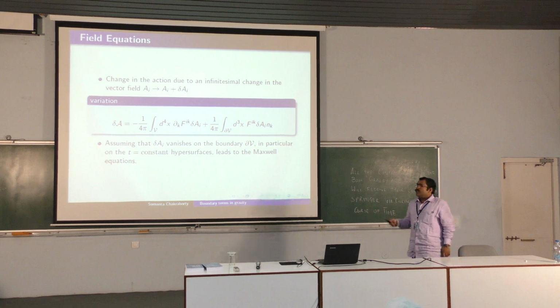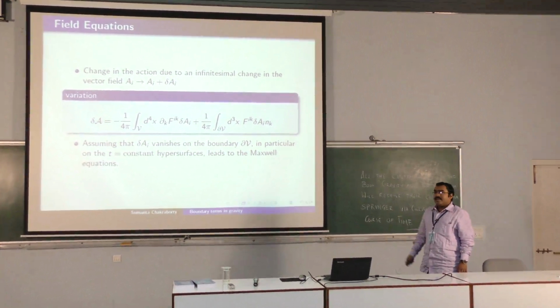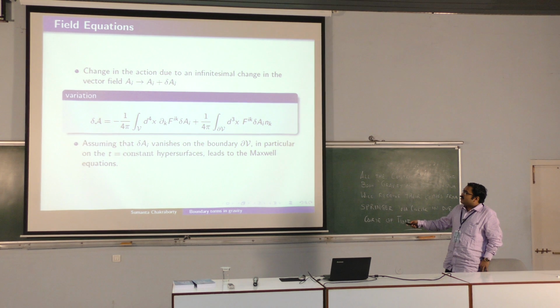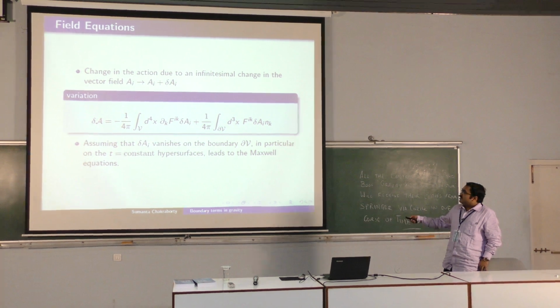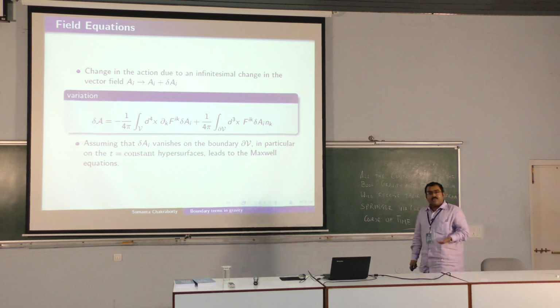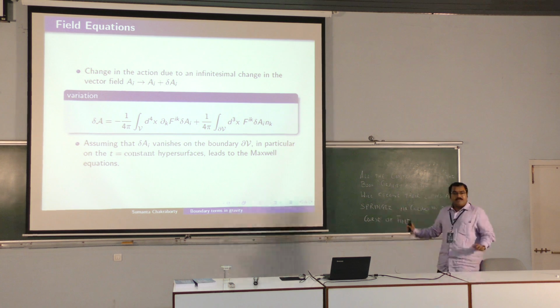So now we do the same thing. You vary the vector field, that is A_i going to A_i plus delta A_i. So it causes a variation of the action, which gives you Maxwell's equation, which is the derivative of F_ik, and then you have again a boundary term. So this boundary term depends on the normal to the surface as well as the variation of A_i. So what you say, you will fix the variation of A_i at the boundary. So let us suppose you take that, then you have your Maxwell's equation.